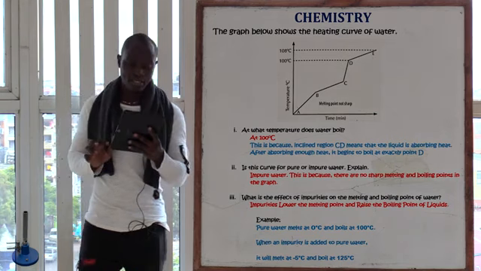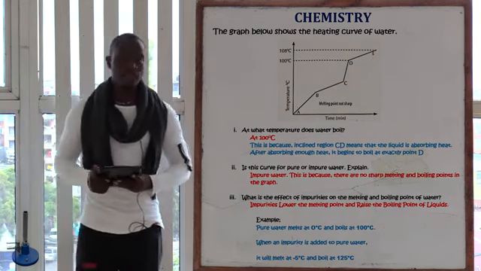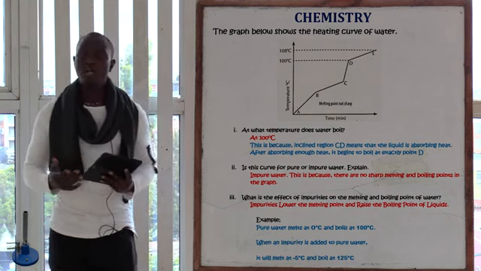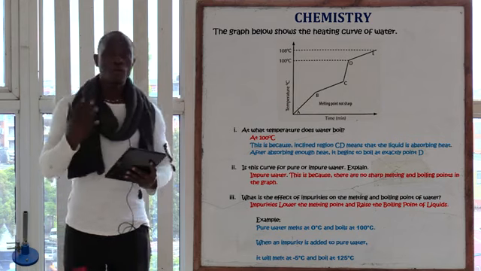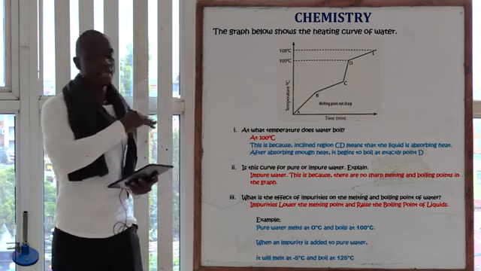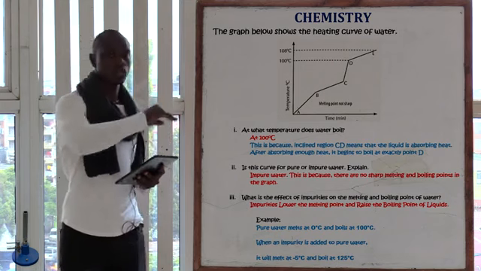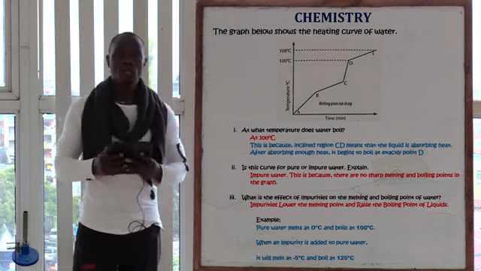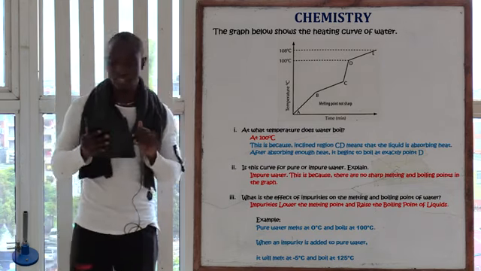The next question is asking, is this curve for pure or impure water? This curve simply shows impure water. Why do we say this curve is impure water? It's because for pure water, the horizontal should be exactly horizontal, not inclined, which means the change of state.